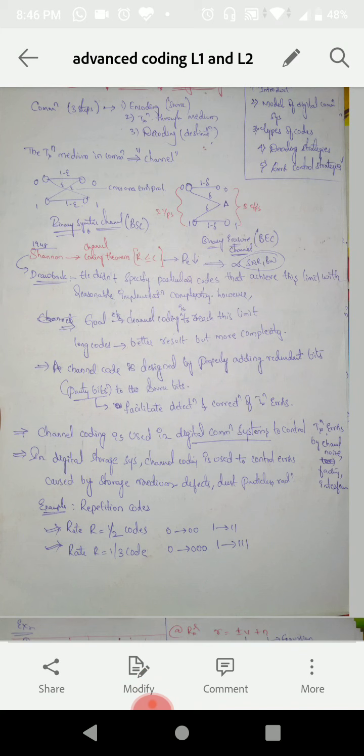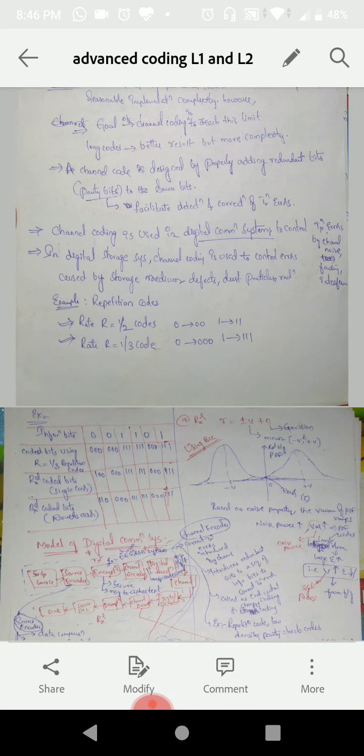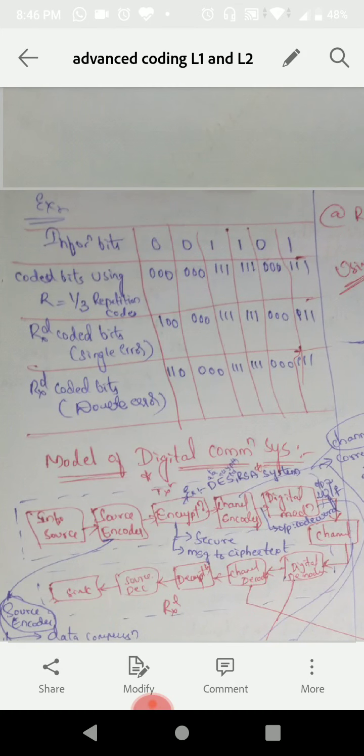In the same way, rate equal to 1 by 3 code means we will represent each and every bit with 3 bits, that is 000 for 0 and 111 for 1. In the same way, you can see the examples here. If the information bits are 001101, then we need to represent them by using a 1 by 3 repetition code, where 0 will be represented with 000 and 1 will be represented with 111.